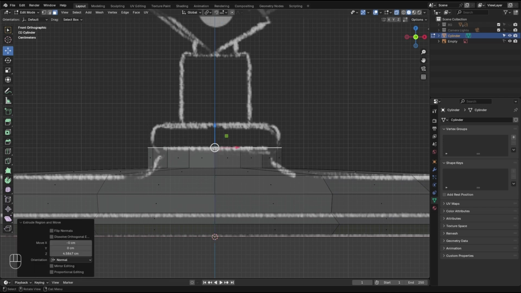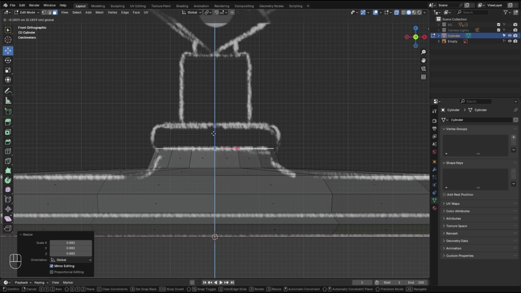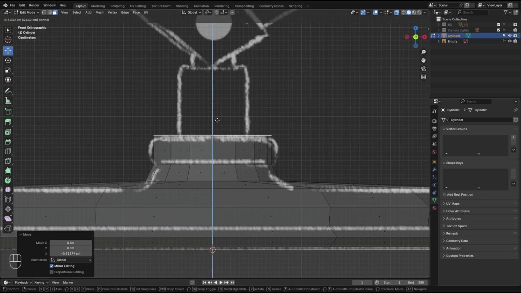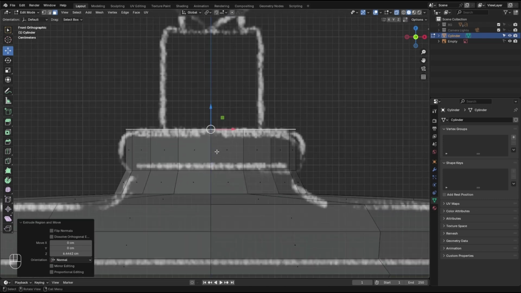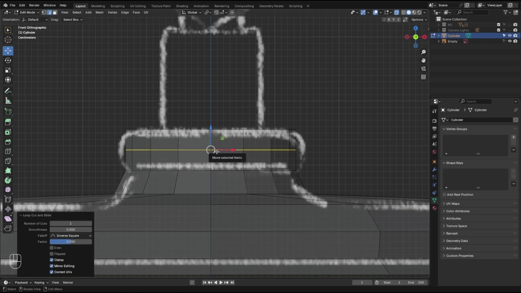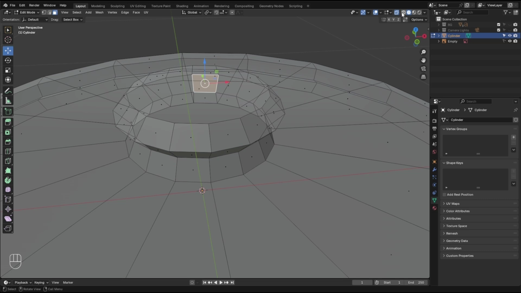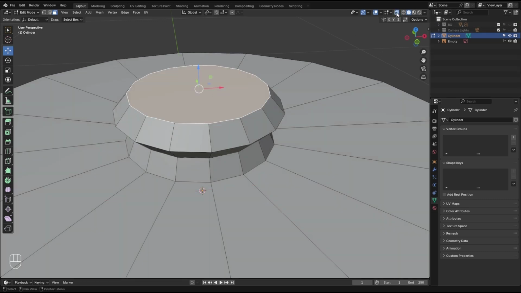And let's go here. S to make it smaller, about here. And again, E, go up. Add another edge loop right in the middle. S with the shift, back to the face again. It's not selected no more, so let's grab it again.